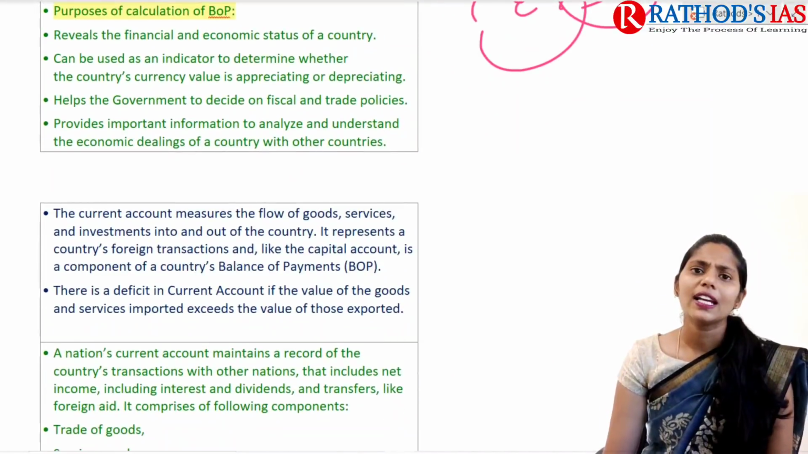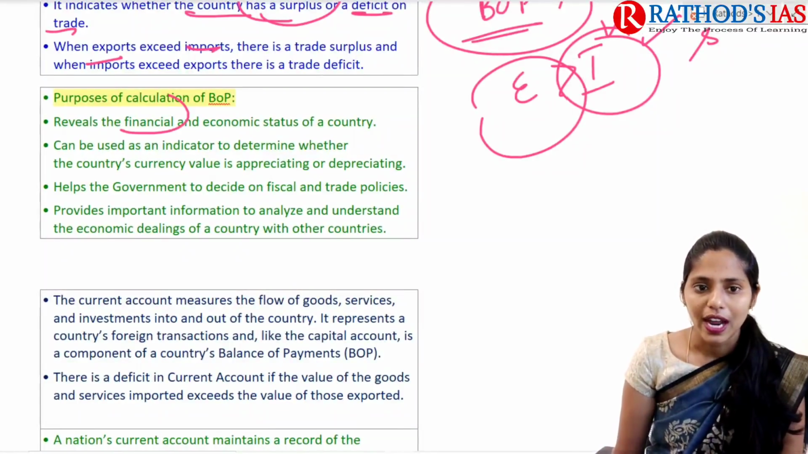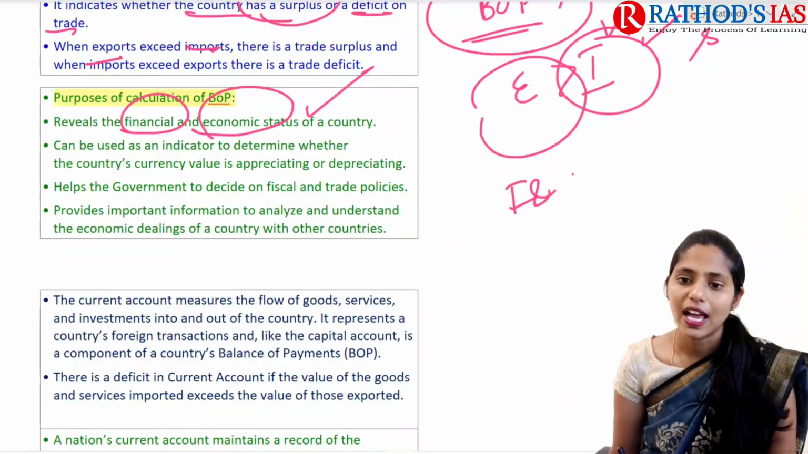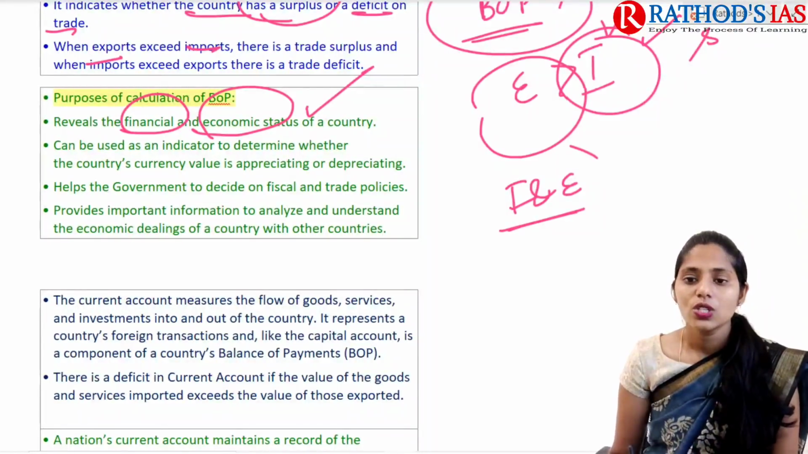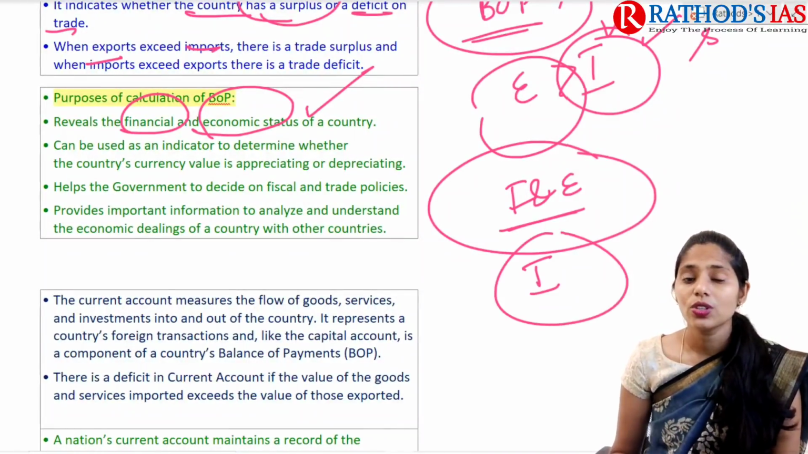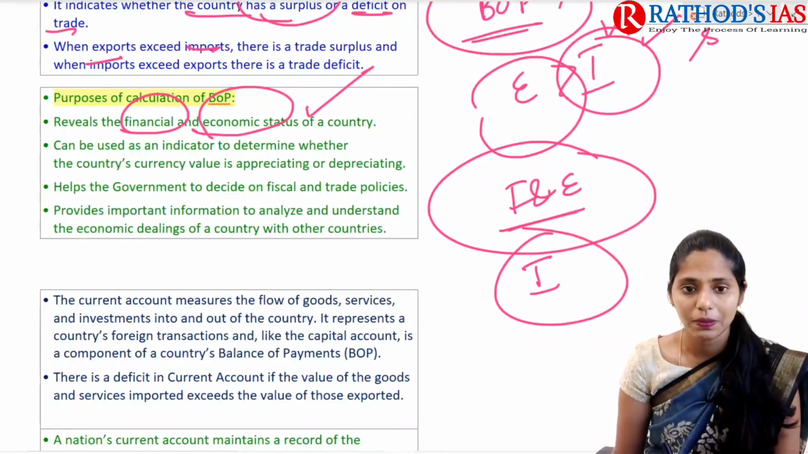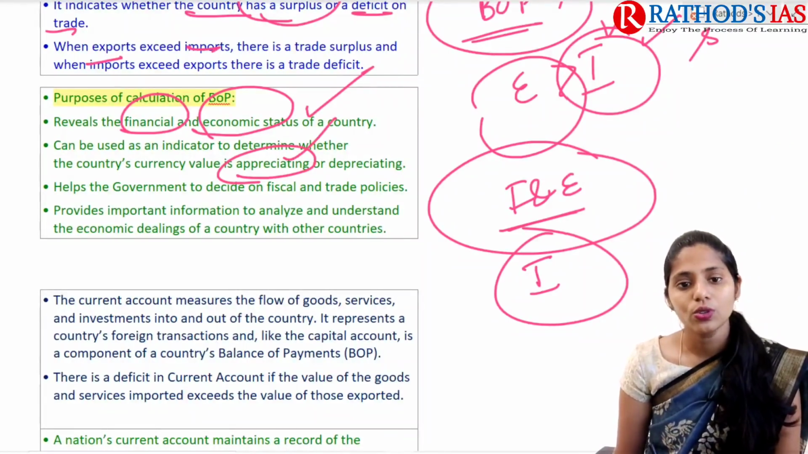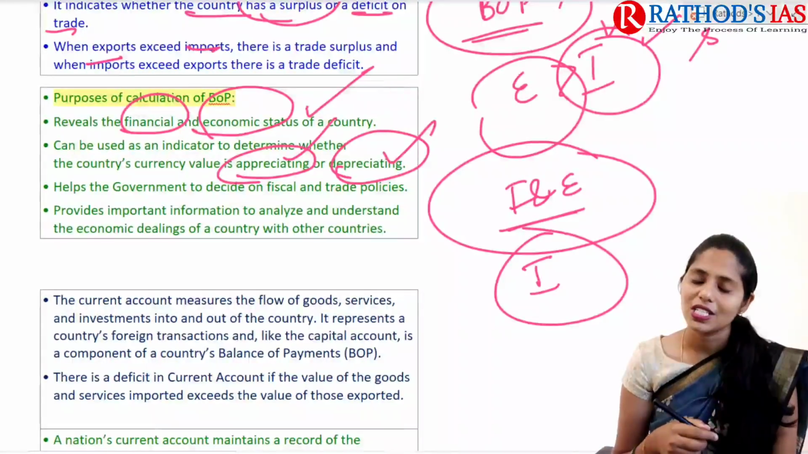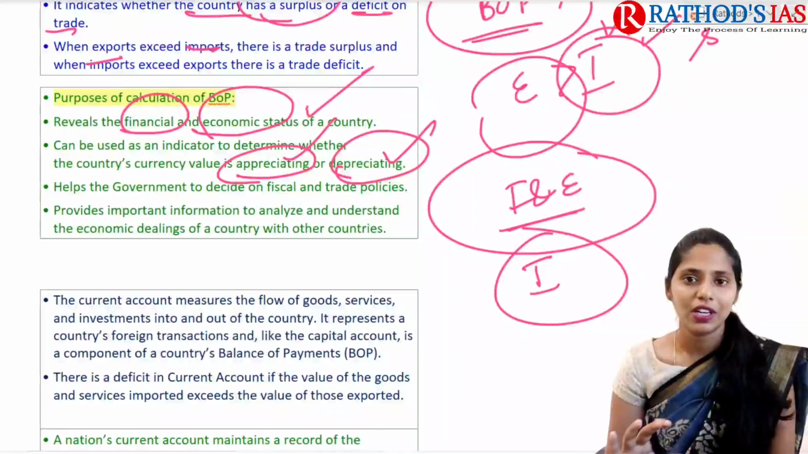So why do we need to calculate the balance of payments? The balance of payment reveals the financial as well as economic status of a country. It is used as an indicator, and it determines whether the country's currency value is appreciating or depreciating. If we want to know whether the country's currency value is appreciating or depreciating, the balance of payment is very important. Appreciation as well as depreciation is very important.